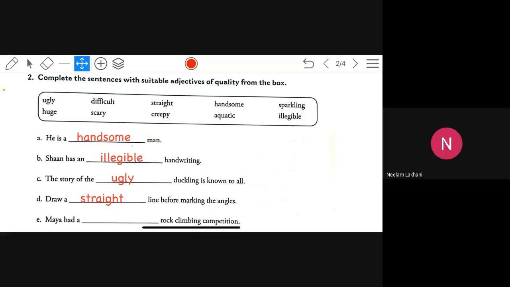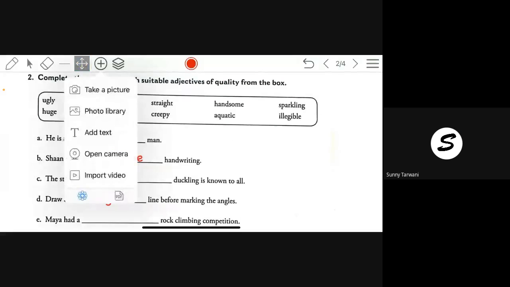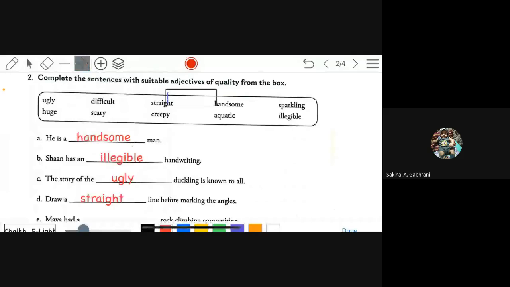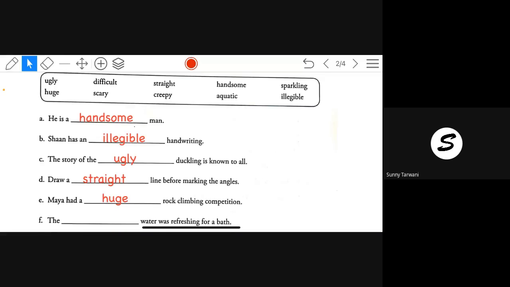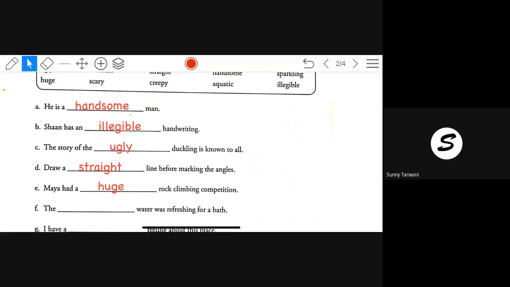Huge. What is the meaning of that word? Very big. Meaning of huge. Now see, just remember all the options. I will just scroll down, so the options will go away.